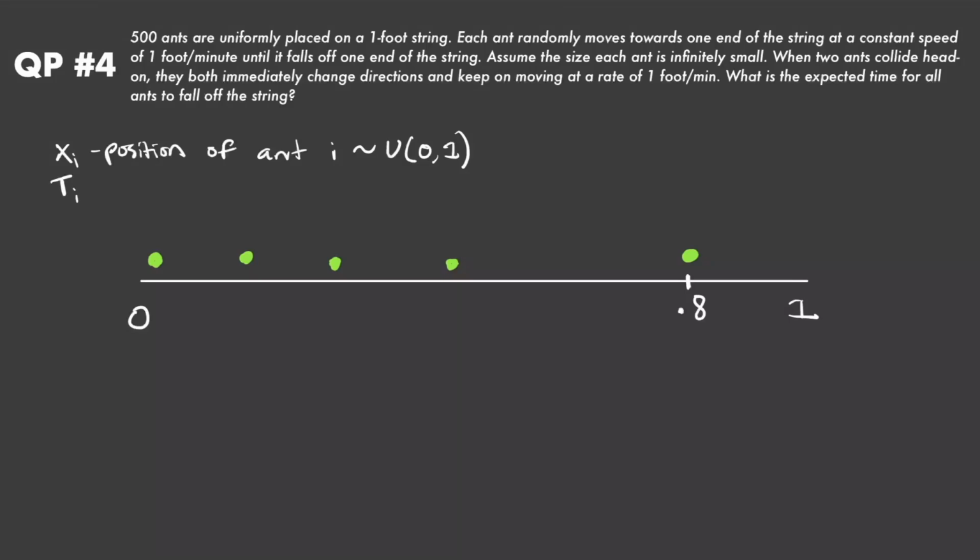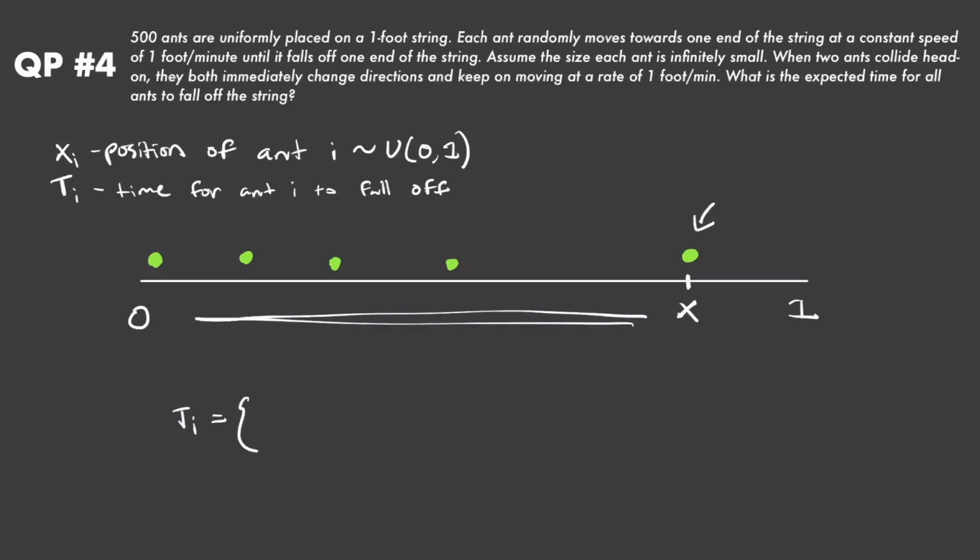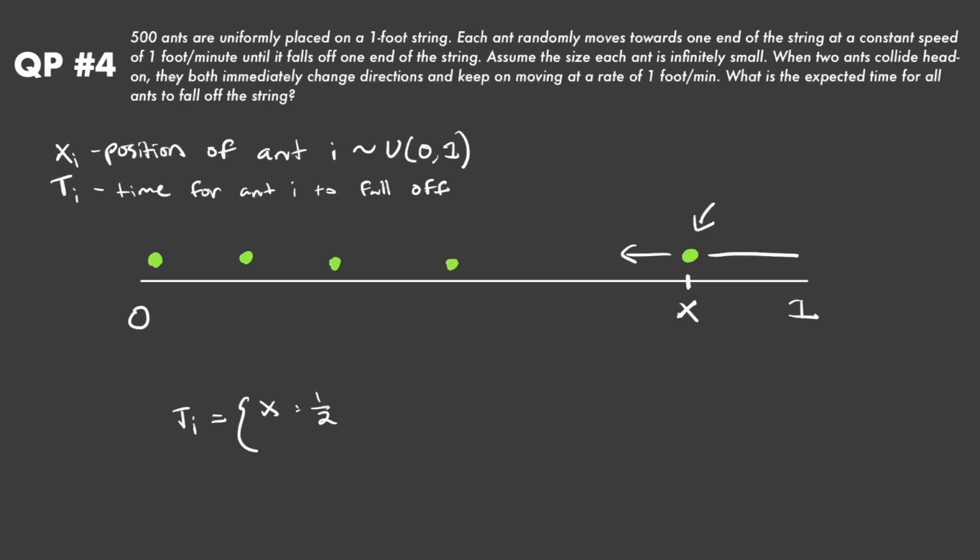So because we can think of these ants as just passing through each other, we define another random variable T sub i, which will just be the time that it takes for ant i to fall off the string, given whichever direction it's going. That time for ant i to fall off is purely a function of what position the ant starts at and which direction it ends up traveling in, right? So if we look at the time to fall off for our random ant, let's say it's this one right here, T sub i is going to be equal to x, if this distance right here is x and it goes in that direction with 1/2 probability, then the distance it has to travel is x. So x with 1/2 probability, and then there's also 1/2 probability that it moves in this direction, and in that case it's going to be equal to 1 minus x with 1/2 probability.